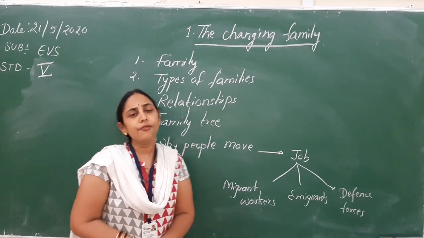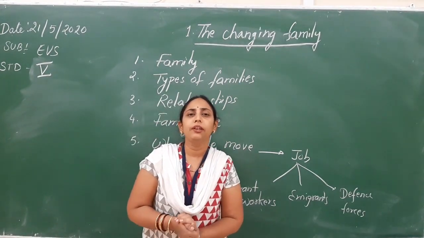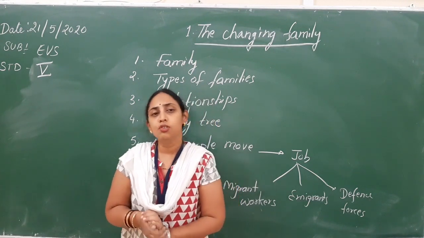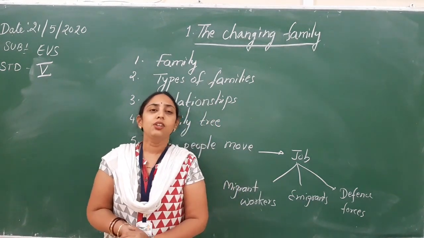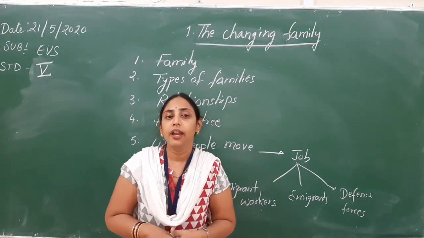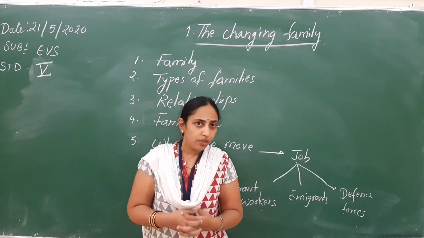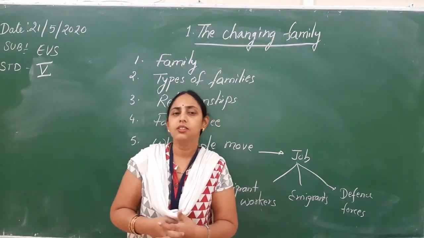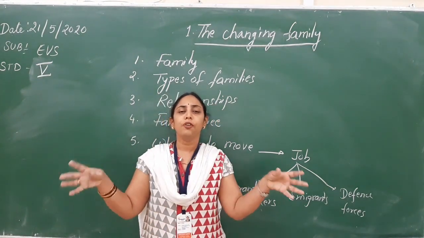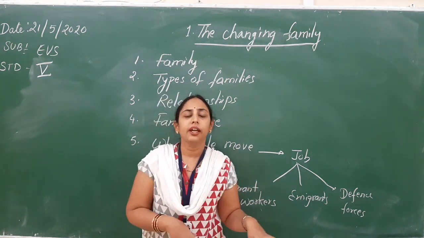We have seen a family tree. We have discussed a small family tree. What does this family tree show, and why is it important? It shows how the members are related to each other. And second, it shows the generations. What do you mean by generation? Generation means all the people who are born during the same time period.